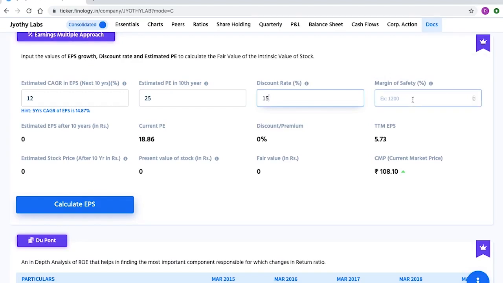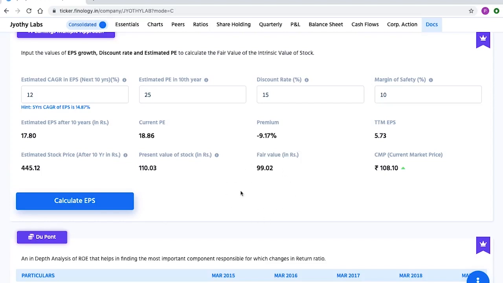Now the higher the value you put here, the lower will be the resultant intrinsic value. You can assume margin of safety depending upon the sector and the nature of the business of the company. Since Jyoti Labs is into FMCG sector with quite stable earnings, we can assume a 10% margin of safety. So in this model of valuing shares, only these 4 inputs are required. Now when you click on calculate EPS, here you will get the fair value based on your inputs. It is around 100. We compare this with the current market price of the company to take the investing decision.